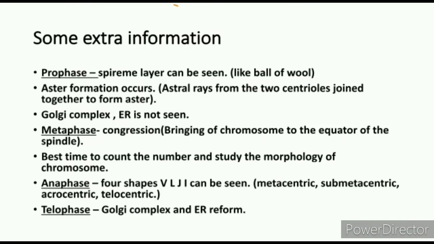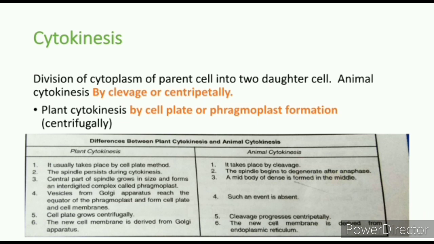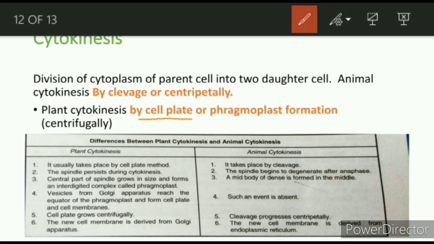Understand? In animal cytokinesis, it will be centripetal, and the cytokinesis will occur by cleavage. But in plants it will occur by cell plate formation. Very important: cell plate or phragmoplast formation, that is centrifugal. So here you can see the difference. In plants it usually takes place by cell plate, in animals it is by cleavage.